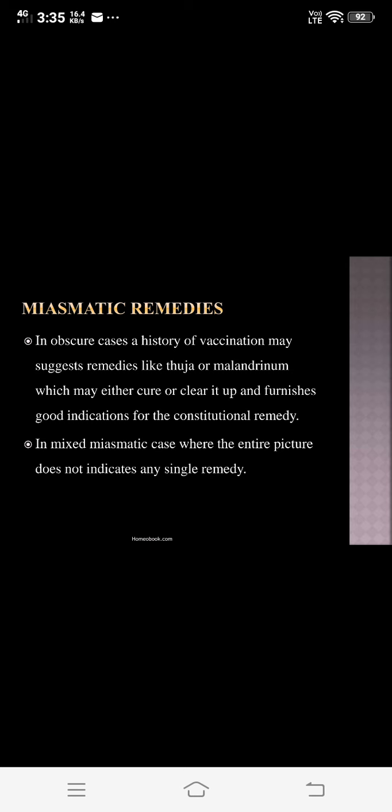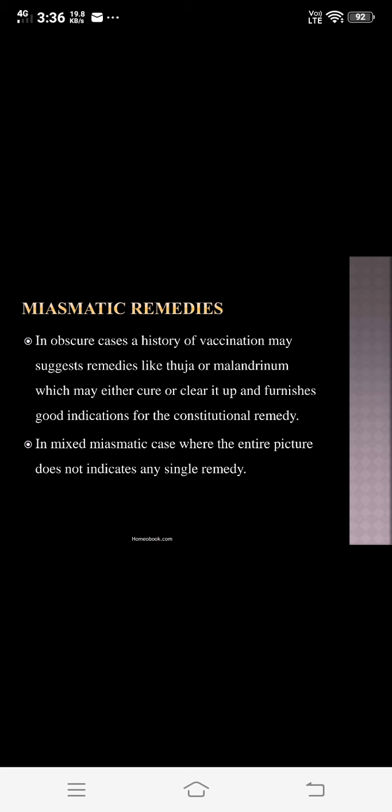In this we studied the first one, that is repetition of the remedy. Second, change in the potency. Third, change in the remedy. Then next we will see intercurrent remedies, alternating remedies, then miasmatic remedies, isopathy and nosodes. So these are the different types that are explained in this PPT.